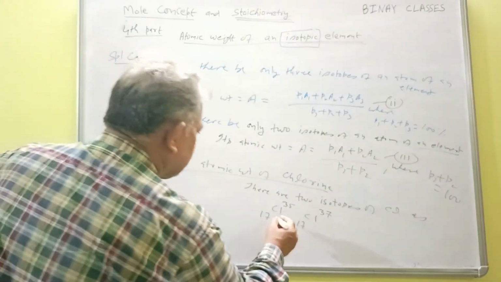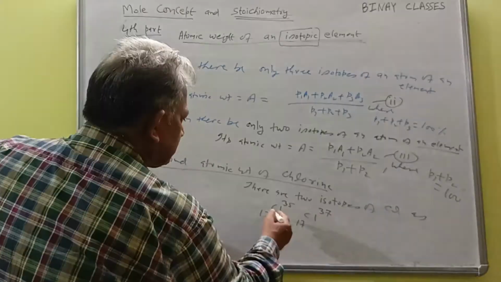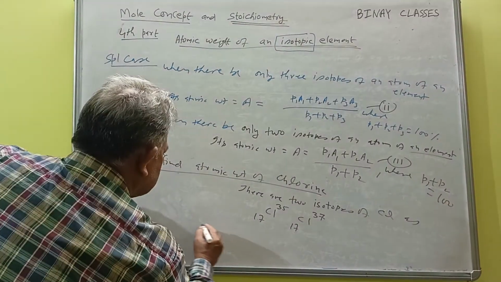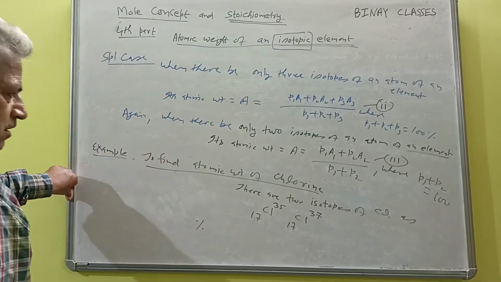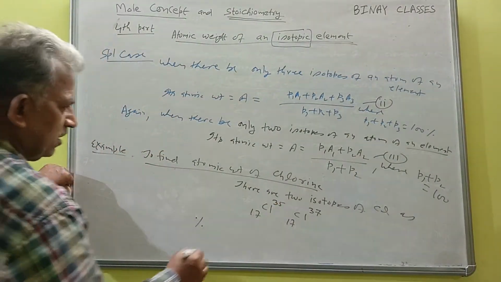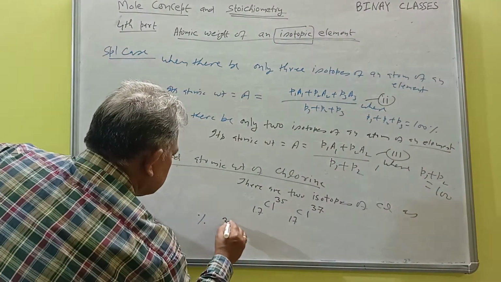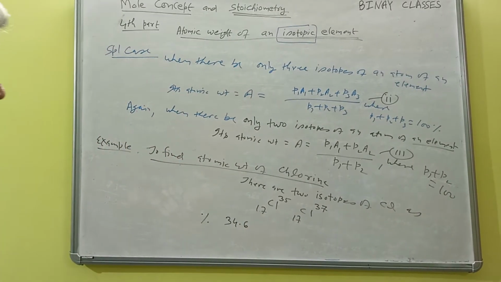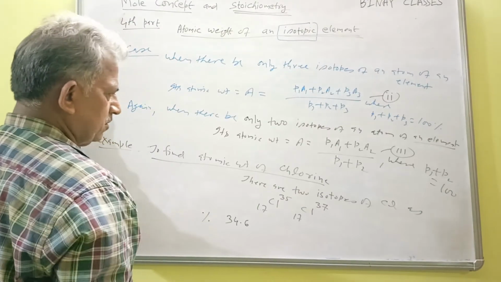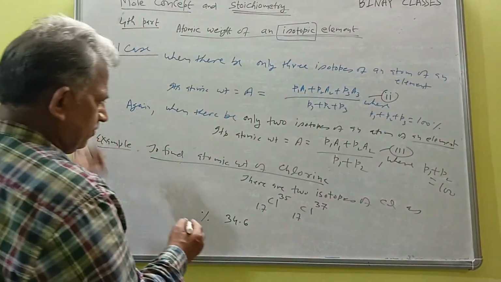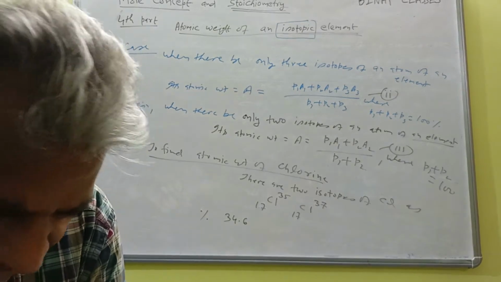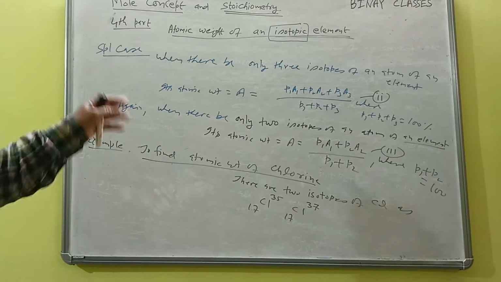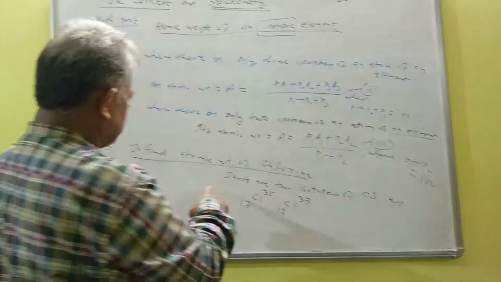So in the next step I am writing the information for the percentage of this chlorine, which is 34.6, and the percentage of this one is, actually this percentage is, okay, above I will write. So first of all, try here.